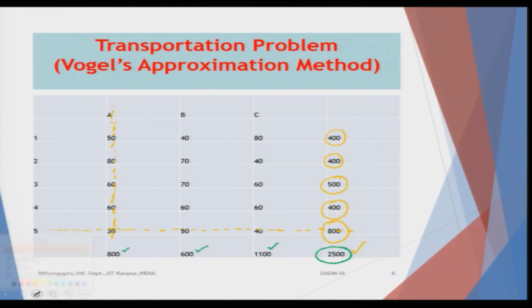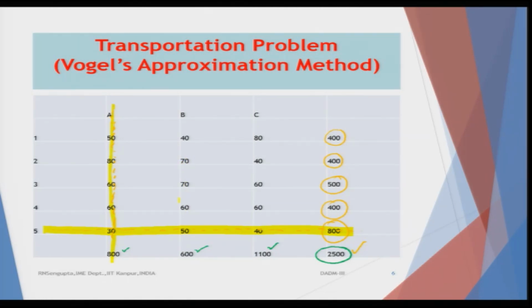So, let me use the color. This is exhausted, this is exhausted. When I come to B, B has a cost of 40 for transporting to 1, so I basically roll it into 40 and done. Next, what is the total quantum left? Total quantum is 600 minus 400, which is 200. Where should I go? Should I go to 70? Should I go to 60?